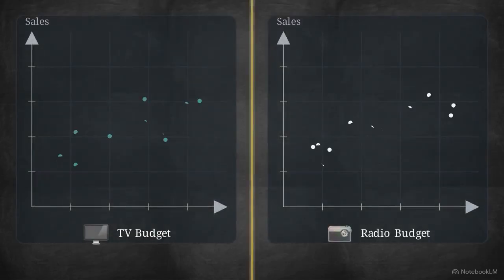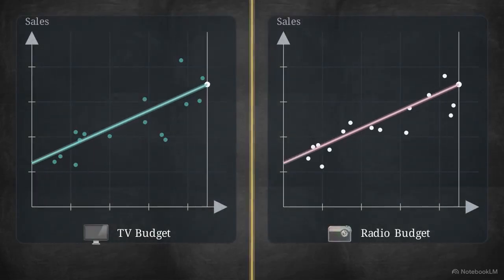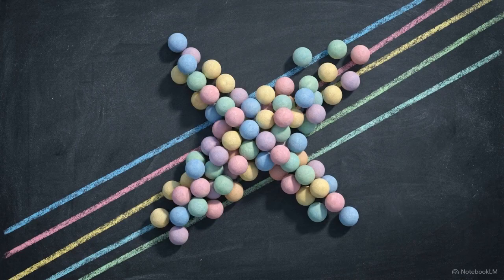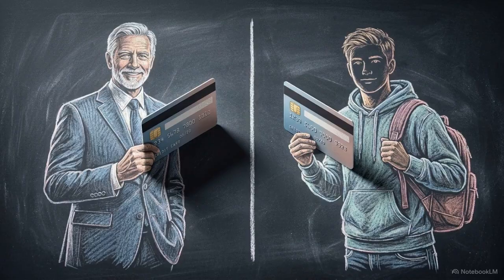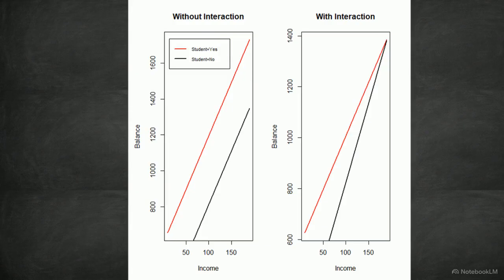The math assumes that every variable operates in total isolation from the rest. We can expose the flaw in this logic with a practical contradiction. Does an increase in income affect a credit card balance identically for a working professional and an enrolled student? This chart shows income's effect on credit balance. On the left, without an interaction term, the red line for students and black line for non-students are strictly parallel. It assumes new income affects both groups at the exact same rate.